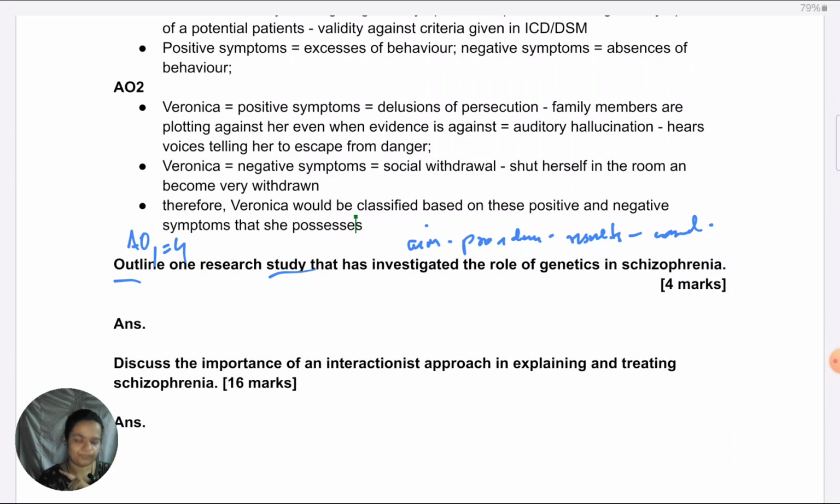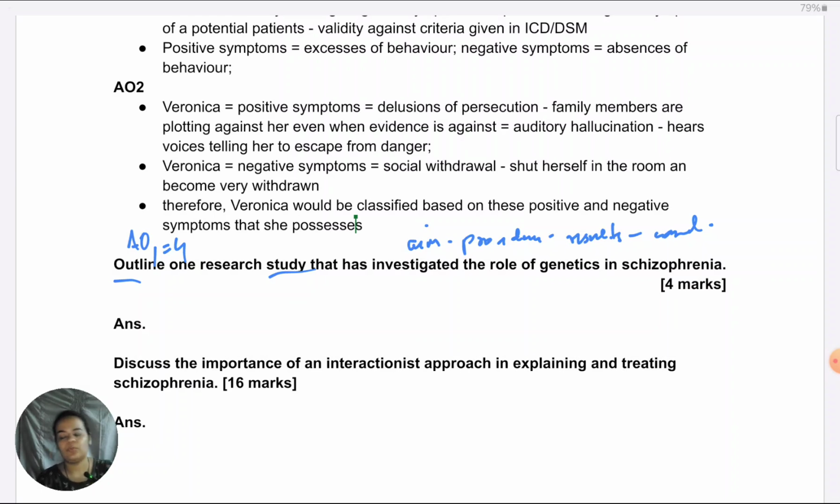So, just to reiterate, unless they tell you to give the results or outline the results of the study, you have to make sure to give all sections of the study. More or less weightage is possible for any section, but you cannot omit any. For example, you cannot omit the procedure and just give the results.